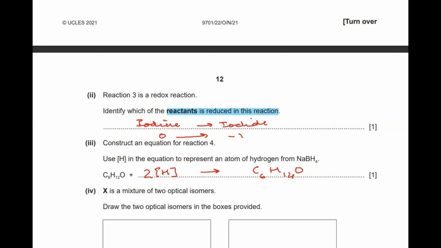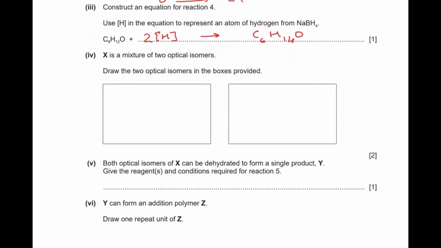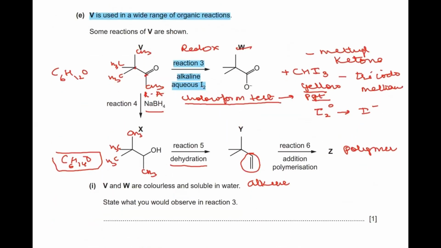Then moving ahead to the next part of the question, X is a mixture of two optical isomers. Draw the two optical isomers in the box provided. Let's go back and see what X is in the above equation. So this is my X. They're saying that it is an optical isomer. Now let's check it out.